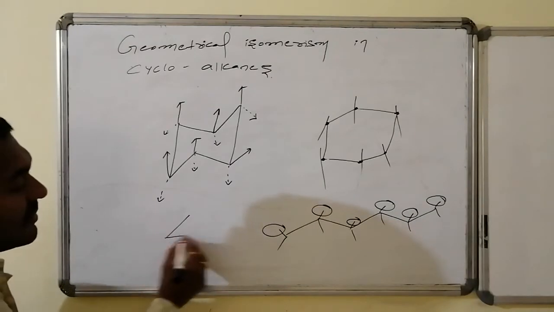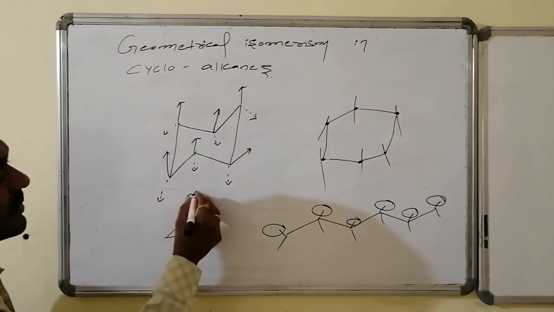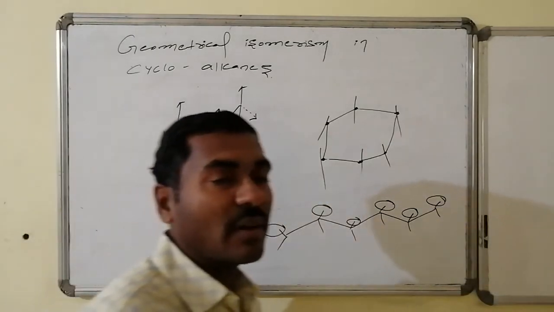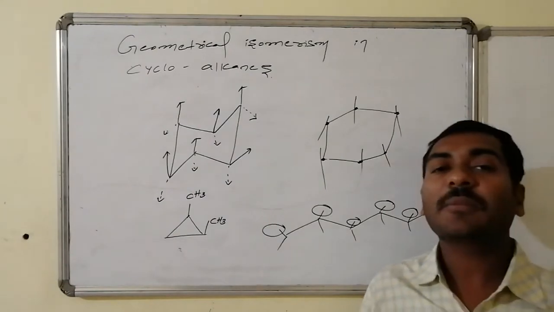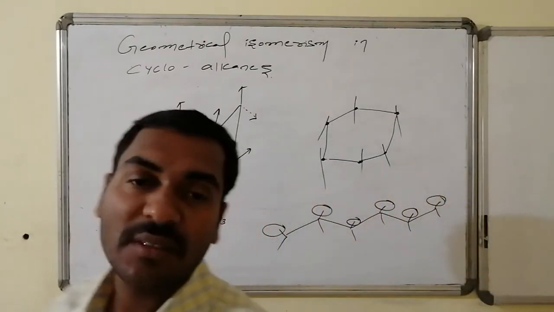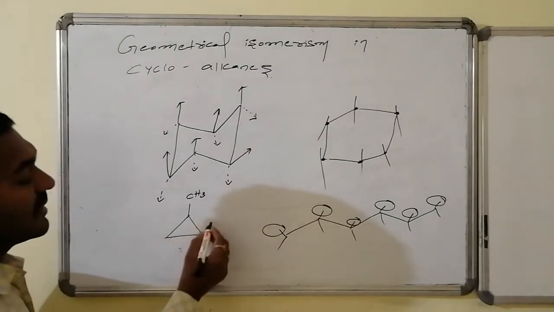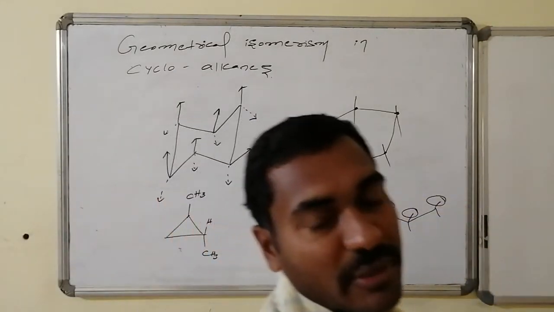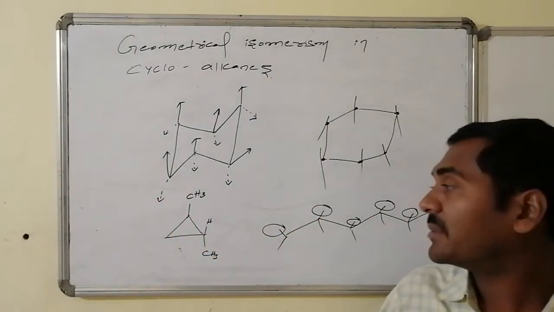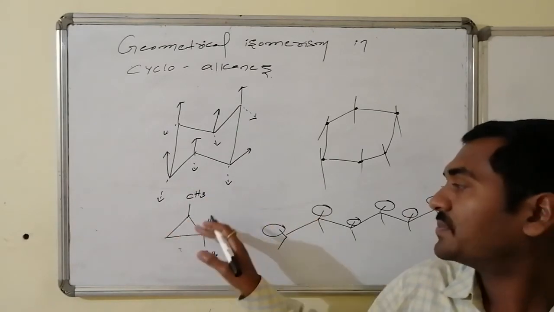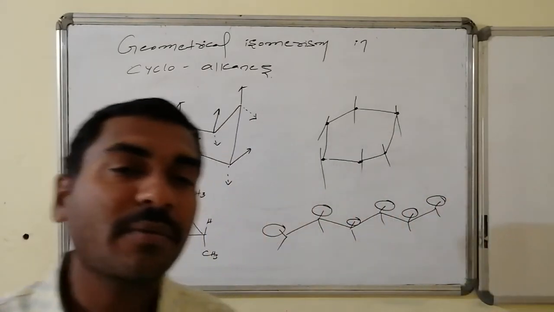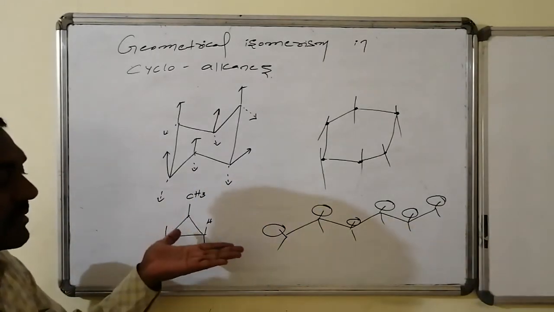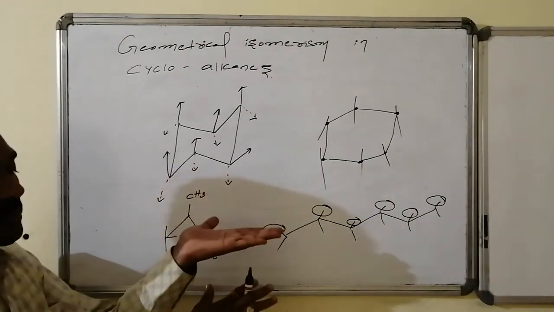Suppose it is a cyclopropane system, having a methyl group at this position and a methyl group at this position, then I can say this one is 1, 2 of what? Cis 1, 2 dimethyl cyclopropane. Suppose methyl is not present like this; at this position there is hydrogen and here I am having methyl, then it is said to be trans 1, 2 dimethyl cyclopropane is the name of the compound, because one is projecting towards the top and the other towards the bottom. Generally, we are assuming that the cyclopropane is present on the plane, and some groups are towards the top, some groups are towards the bottom.